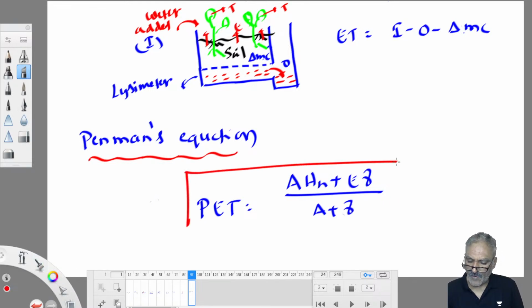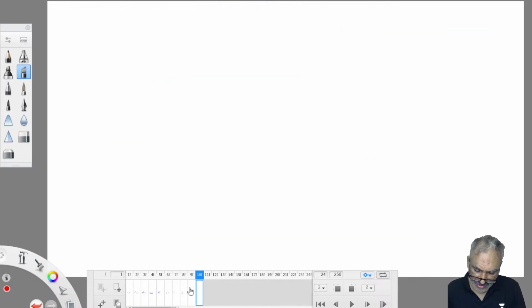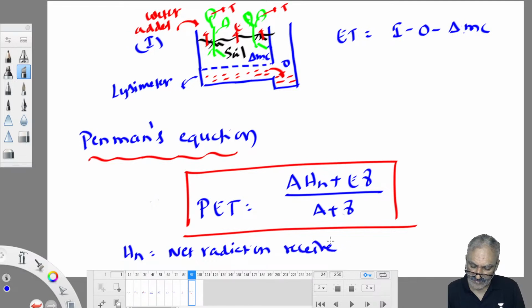This is an empirical formula proposed by somebody. In this, the only thing you need to work out is Hn. That Hn is nothing but the net radiation of a place. This you have to work out based on thermodynamics. Net radiation received, this is. Right? Then A, E, gamma are constants.